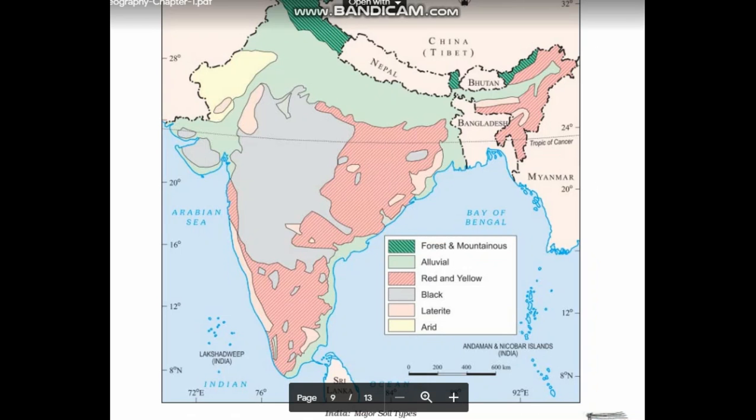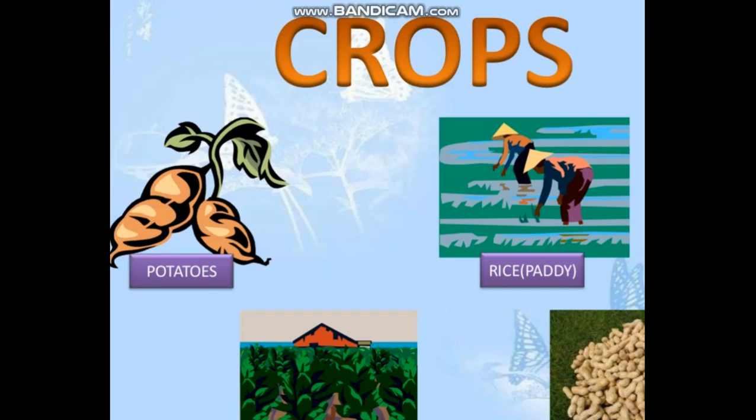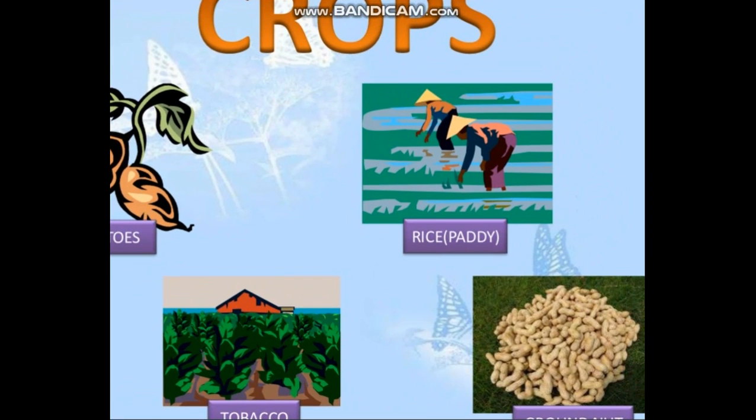As you can see in the map, red and yellow soil is found especially in the Deccan Plateau region, Chhattisgarh region, and even in the southeast region and northeast region. The major crops grown in this region are potato, rice, paddy, tobacco, and peanuts.